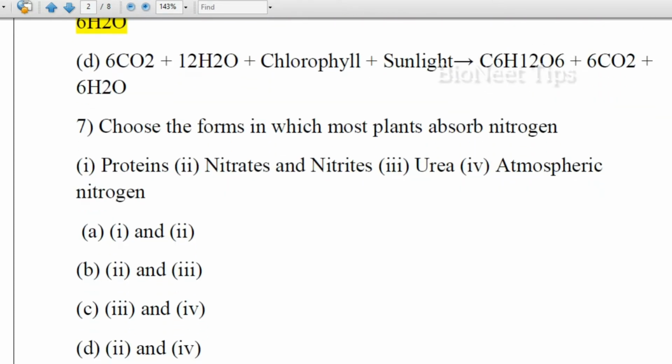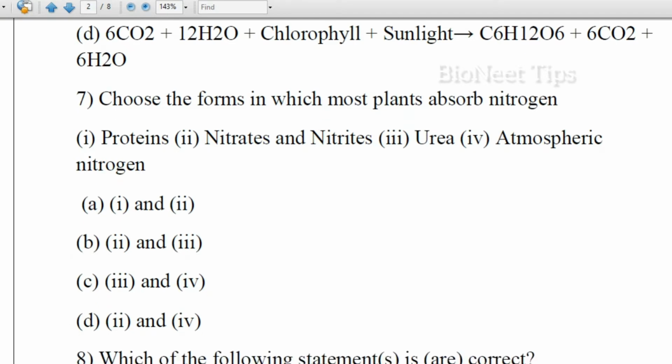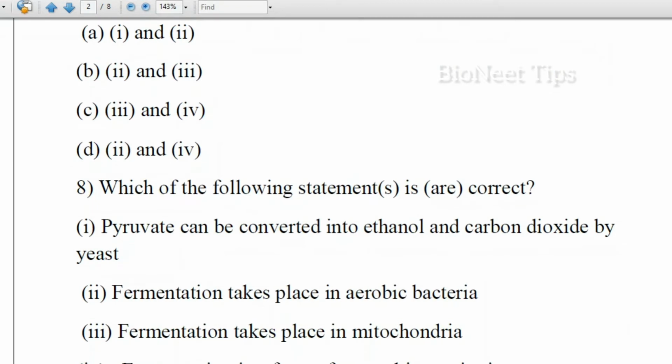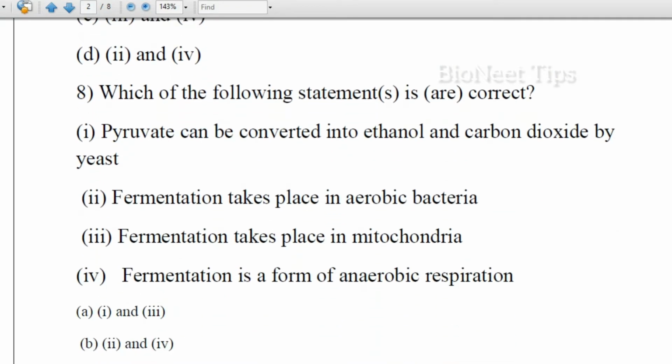Choose the forms in which most plants absorb nitrogen: proteins, nitrates and nitrites, urea, atmospheric nitrogen. Here the correct answer should be nitrates and nitrites and atmospheric nitrogen, since they have given two options here. So the answer is D.